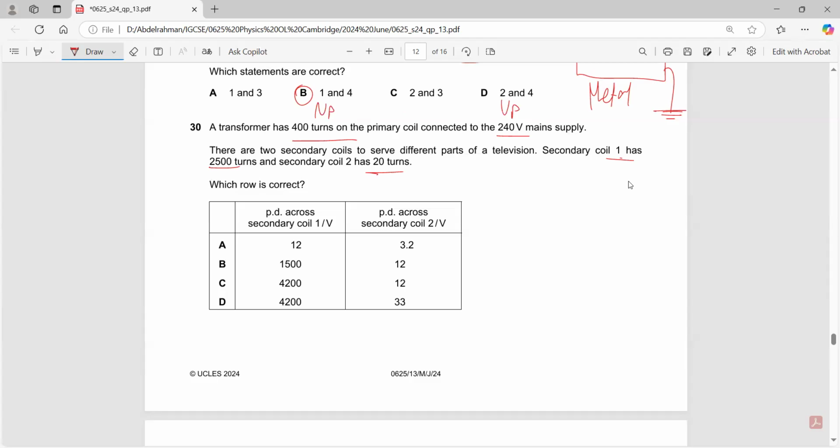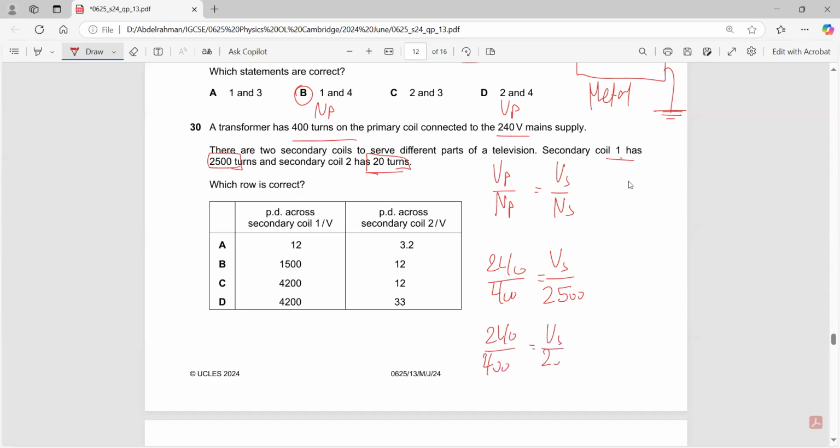So we will solve for the secondary voltage, but we'll do it 2 times. Vp over Np equals Vs over Ns. Twice: once when the secondary number of turns is 2,500, and the second time when the number of turns is 20. Vp is 240 over 400 equals Vs over 2,500. This is for the first time, coil 1. What about coil 2? Again, we will repeat the calculation.